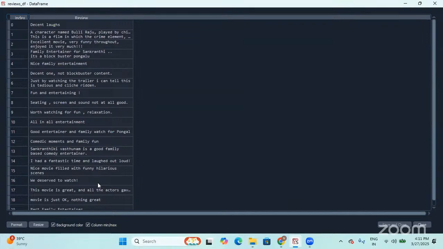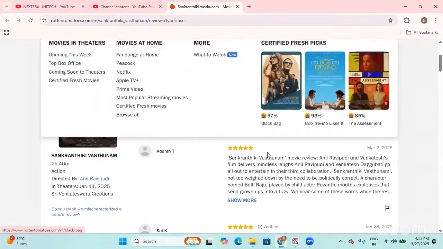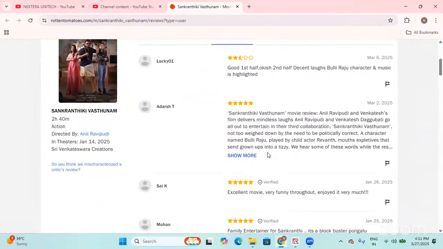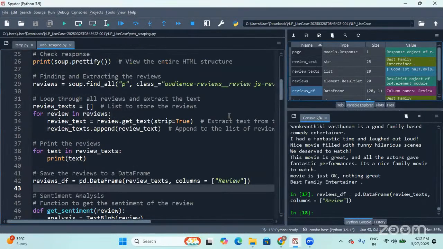Making sense? So initially we took a URL containing the reviews on which we are going to perform web scraping. I used the requests library to get that response. Then I'm using the BeautifulSoup function from the bs4 library to parse the reviews.